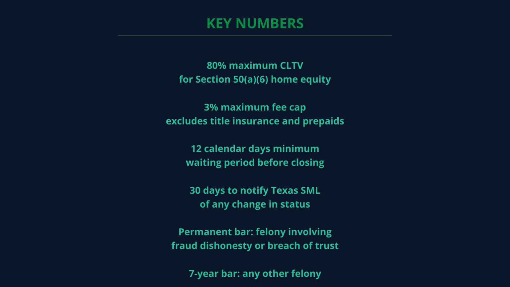Key numbers for Texas USC. Section 50(a)(6), 80% max CLTV, 3% fee cap, 12 calendar days wait, 60 days to cure fee violations. Texas foreclosure, first Tuesday, 10 a.m. to 4 p.m., 21 days advance notice, January 1st and July 4th move to Wednesday. TDSML, $25,000 per violation per day, maximum penalty. Pre-licensing, 23 hours total, 20 federal plus 3 Texas. Annual CE, 8 hours total, 7 federal plus 1 Texas. SAFE Act bars, 7 years any felony, permanent for fraud or dishonesty felony.